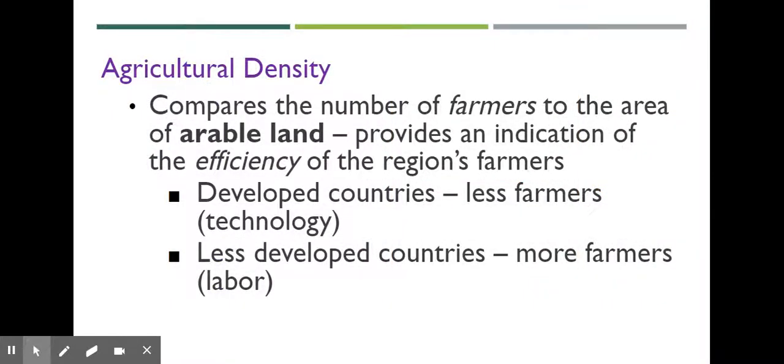Then our final density is agricultural density, and this compares the number of farmers to the area of arable land. It provides an indication of the efficiency of the region's farmers. So developed countries need fewer farmers because they use more technology. Very similar to the United States, you're going to see that our agricultural density is fairly low because we use a lot of technology. In countries that are very poor, let's say in parts of Africa, less developed countries, you're going to have more farmers because it's very labor intensive, since they don't have the ability to access a lot of technology.